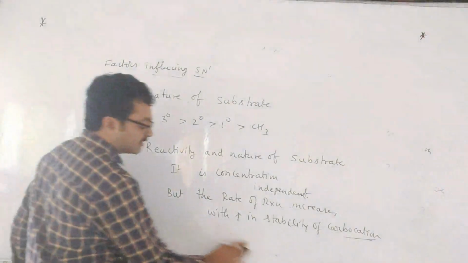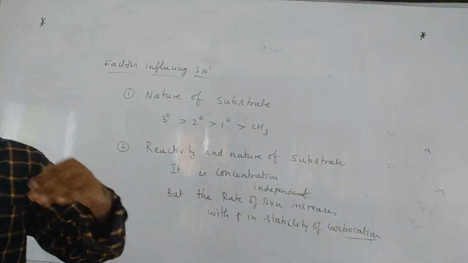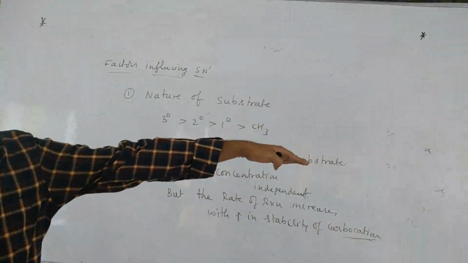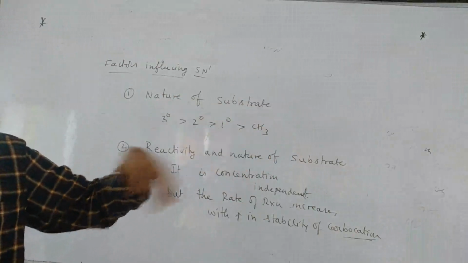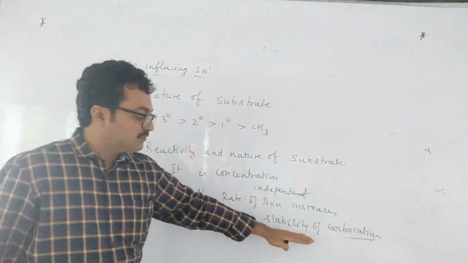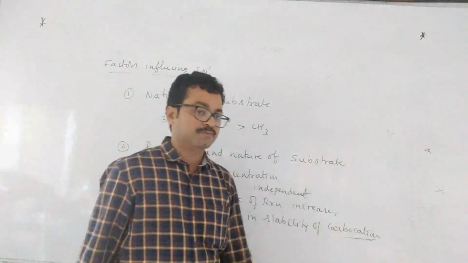And here, one time they asked in the question, in which of the following is racemization to the maximum extent? Racemization I told you. That one will be maximum in which case? Like that they will ask. Then also you have to see which is formed more stable. In that case the racemization process will be more.